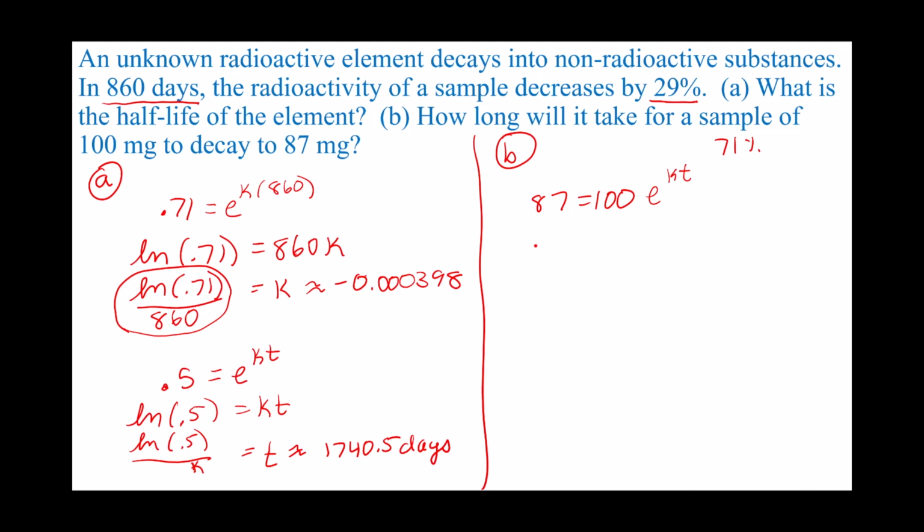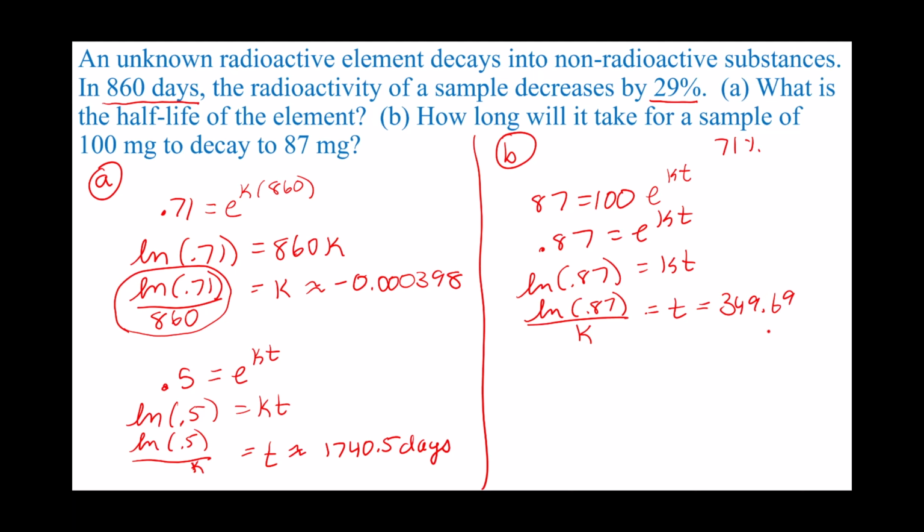Here I divide both sides by 100, I get 0.87 equals e to the kt. Put this in logarithmic form and divide by k. So the same steps as what we did to find the half-life. And we get 349.69 days.